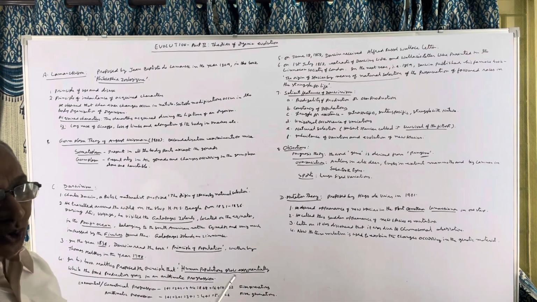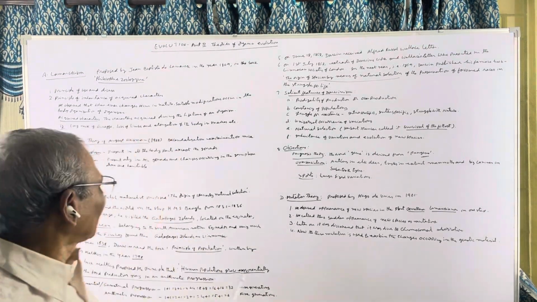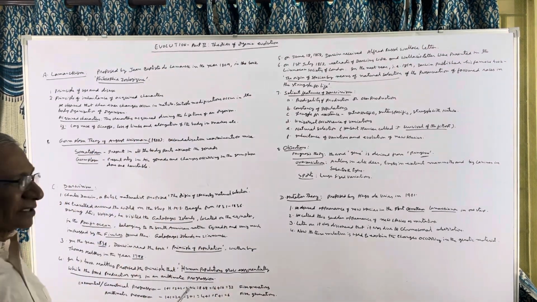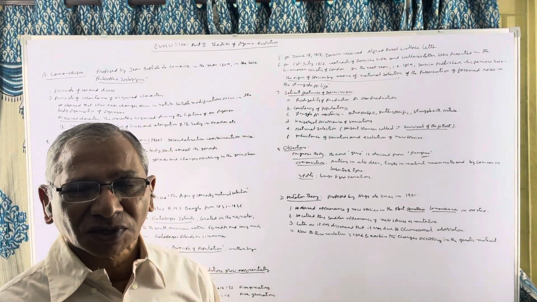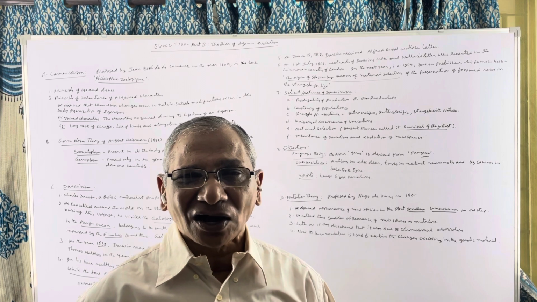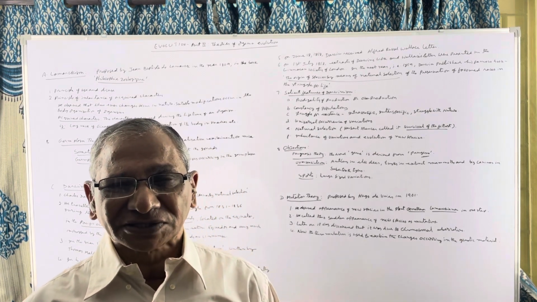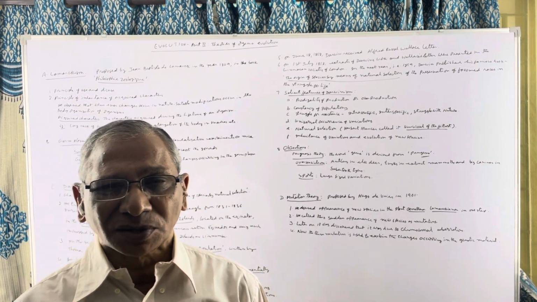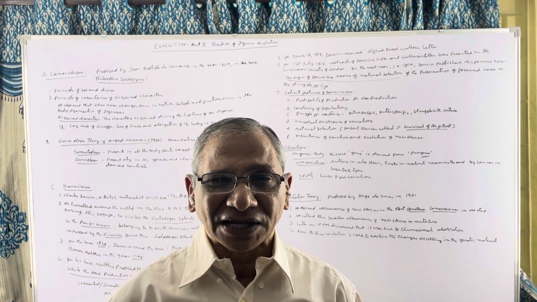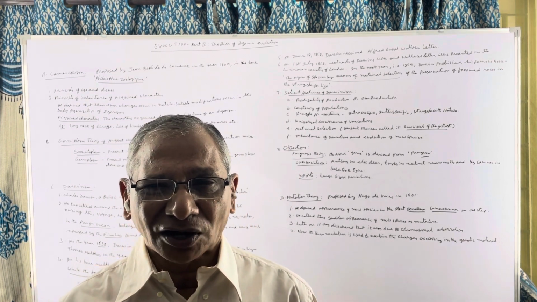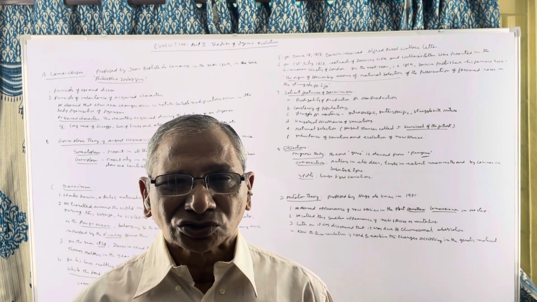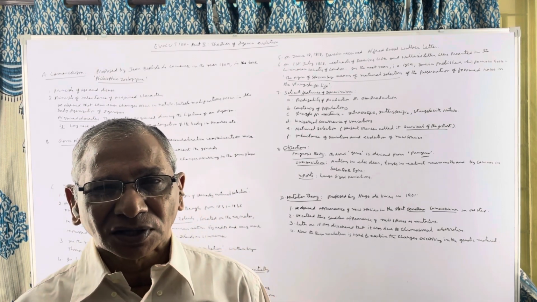The death blow to Lamarckism came in the year 1888 by a German scientist known as August Weismann. He conducted decaudation experiments on mice. Decaudation means removal of the tail. So loss of tail is an acquired character according to Lamarckism. So Weismann, what did he do?